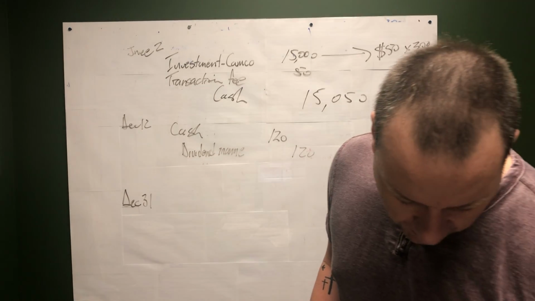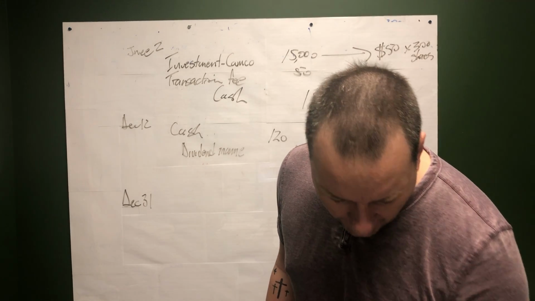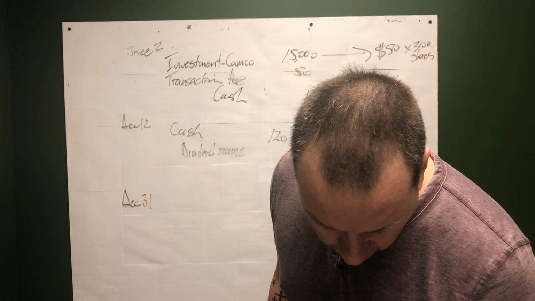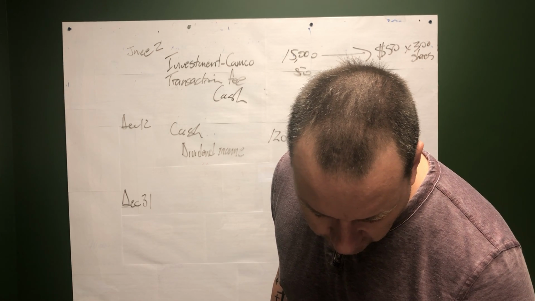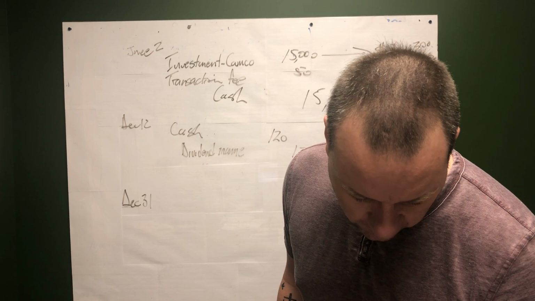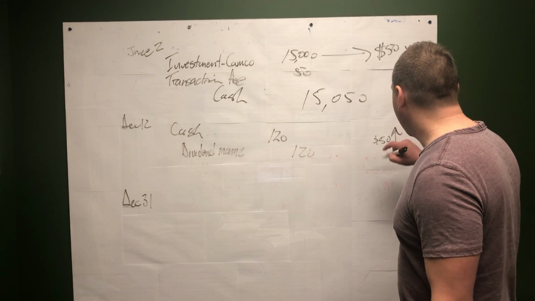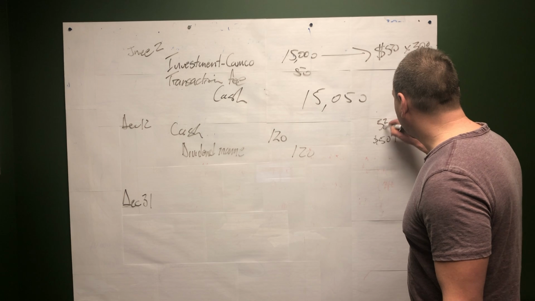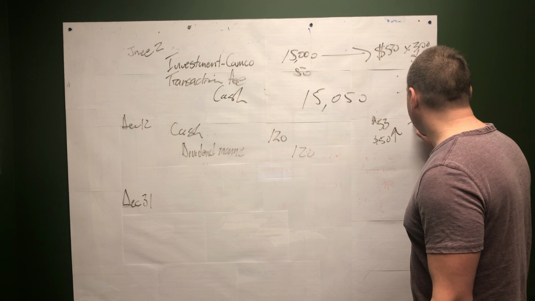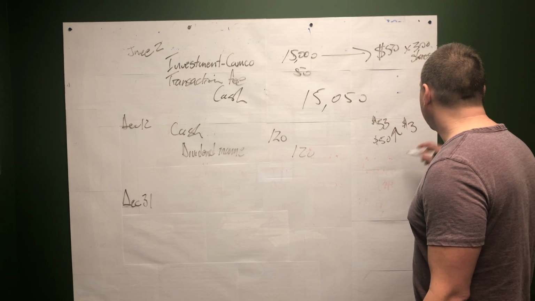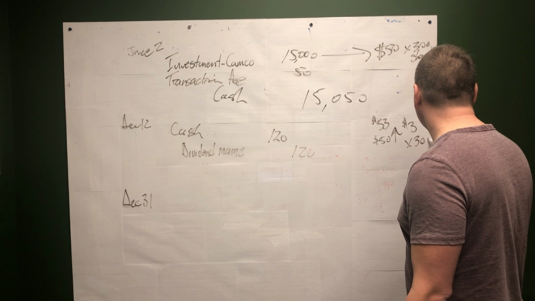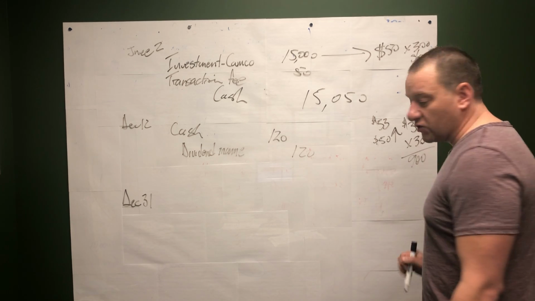In this case, TechCom's investment in Cameco shares had a fair value on December 31st of $53. So it went up from $50 to $53. That's a gain of $3 a share. So 3 times 300 is a gain of $900.